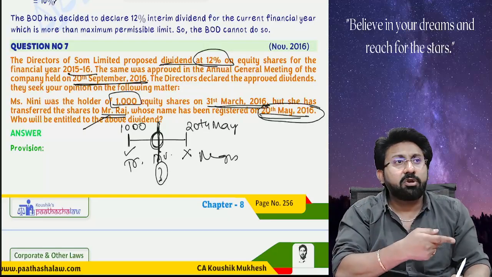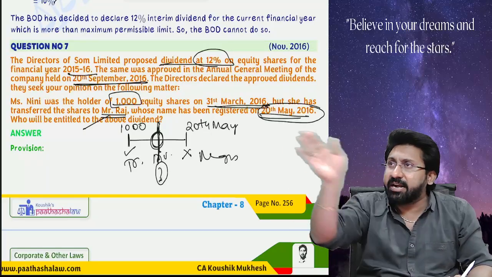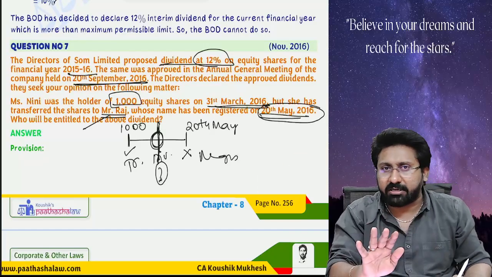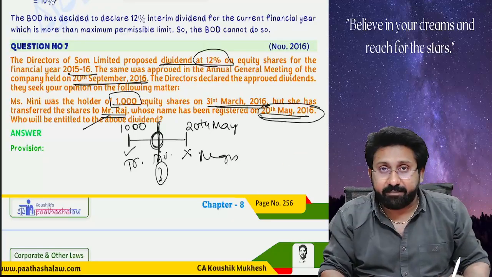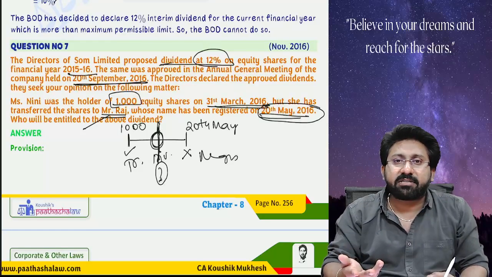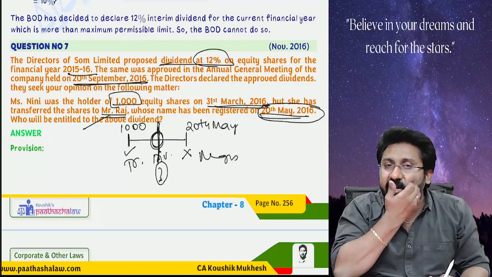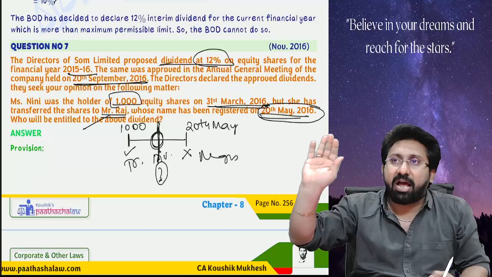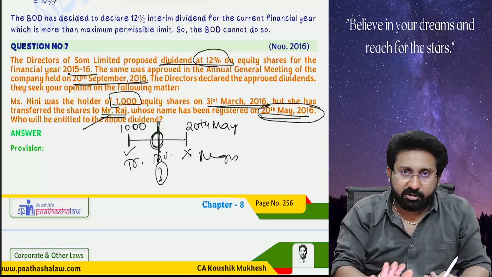Okay, but if the transferor himself said to the company, any dividend transfer to the transferee, in that case, no unpaid dividend account, no transfer. However, here nothing is said. Dividends are declared, to whom will it go? If the dividends are declared and the registration is not completed, then the dividends are kept in unpaid dividend account till the dispute is resolved.